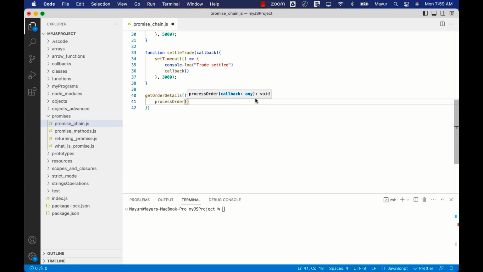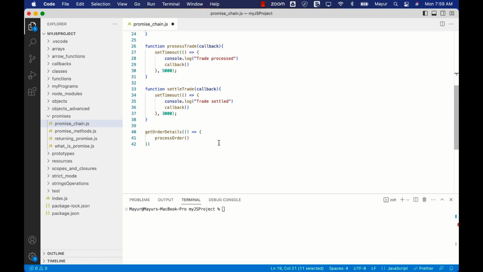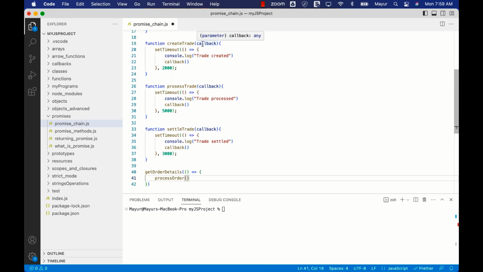Okay. Now when we are executing the process order, in the arguments, we have the next function to execute, that is create trade. But again, simply create trade also has a callback, so we cannot call it directly here. So we'll use an arrow function and provide create trade here. Now when we are calling create trade, the callback that we want to use is process trade, which also has a callback. So this process is going to continue.